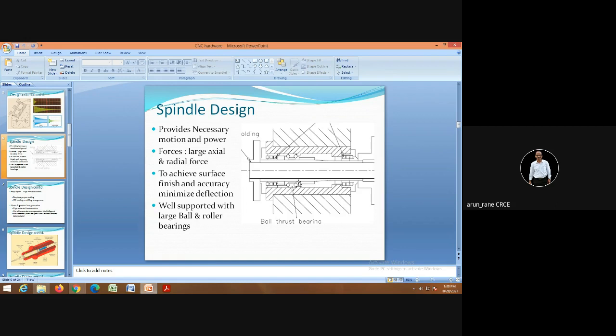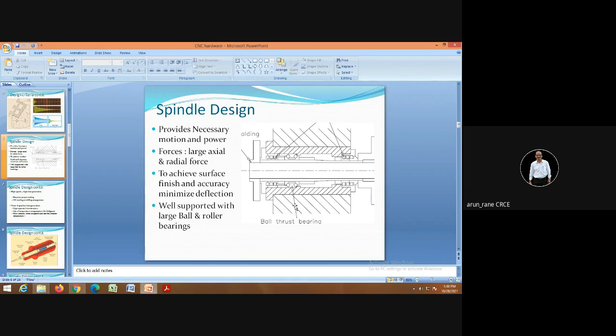And these are ball bearings. And there are two rows of ball bearings. See how the balls are fitted. The balls are fitted in such a way that they help to take the thrust, the axial thrust as well as radial thrust. And roller bearings are meant only for taking the radial load.